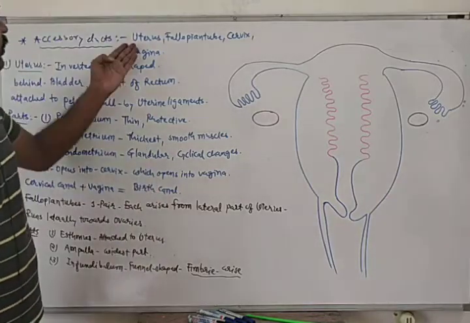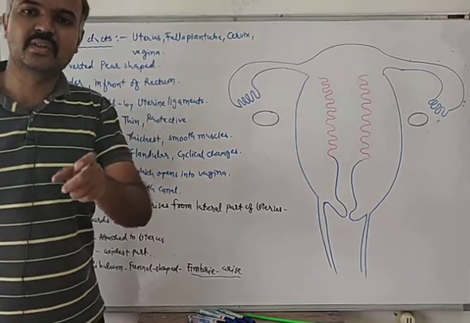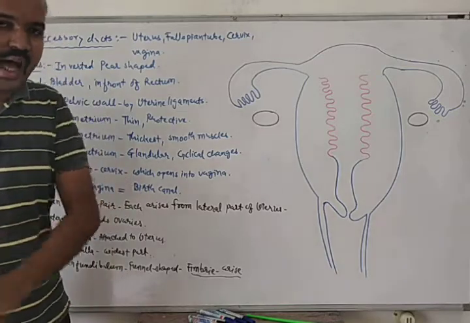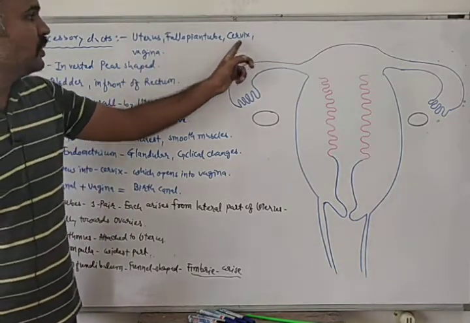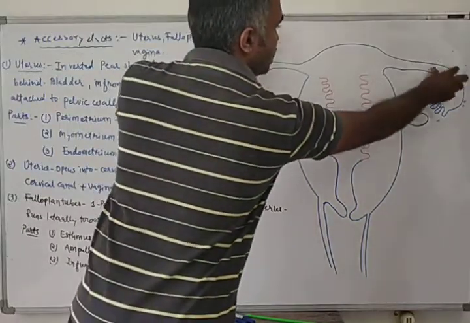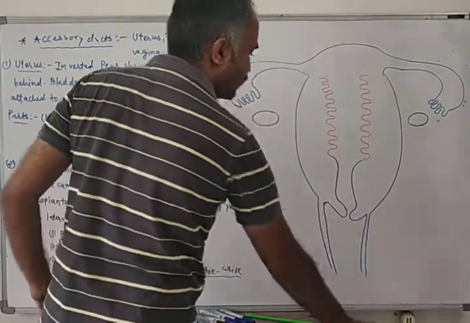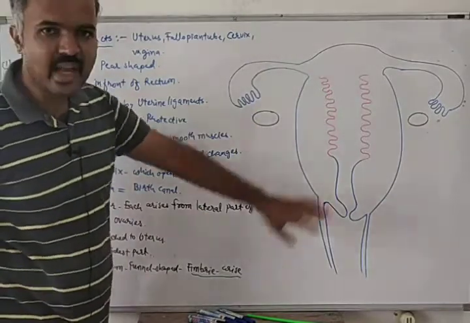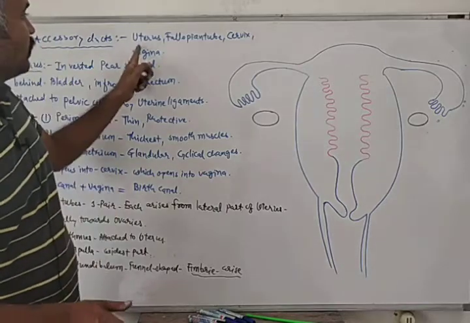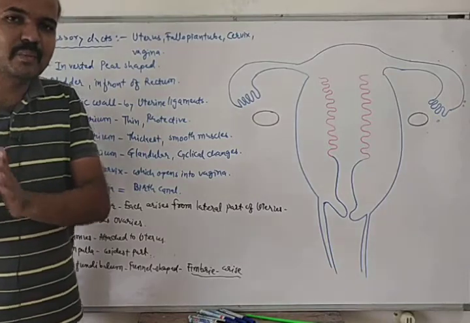Uterus, fallopian tube, cervix and vagina constitute accessory ducts of the female reproductive system. So these are two fallopian tubes, this is the uterus, this is the cervix, and this part is known as the vagina. All these together will form the accessory ducts of the female reproductive system.